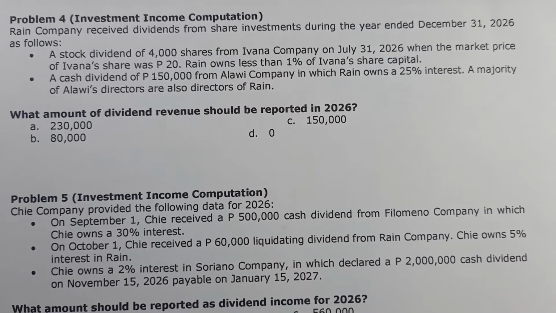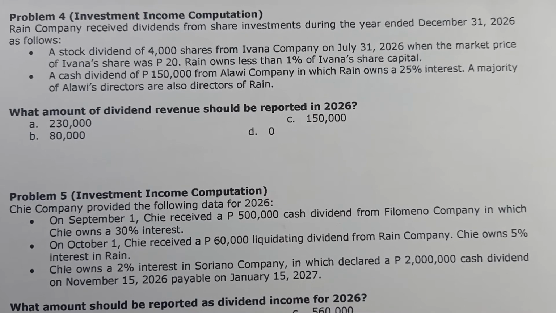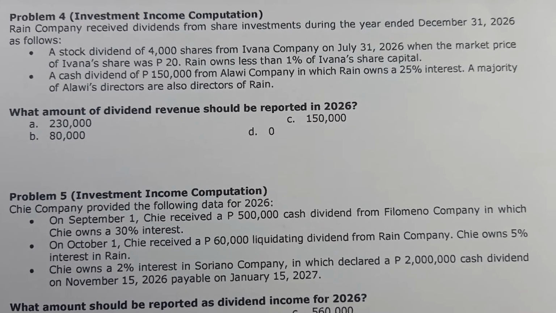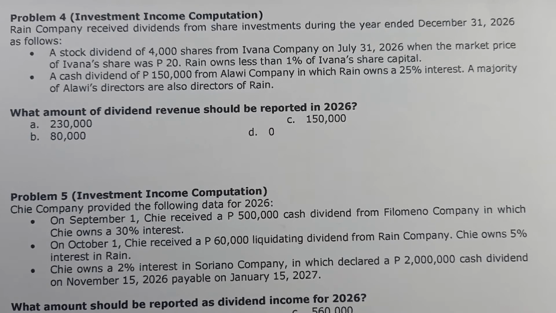Very good. So here, in illustrative problem number 4, Rain Company received dividends from share investment during the year ended December 31, 2026 as follows. What's the question here? The question is, what amount of dividend revenue should be reported in 2026?